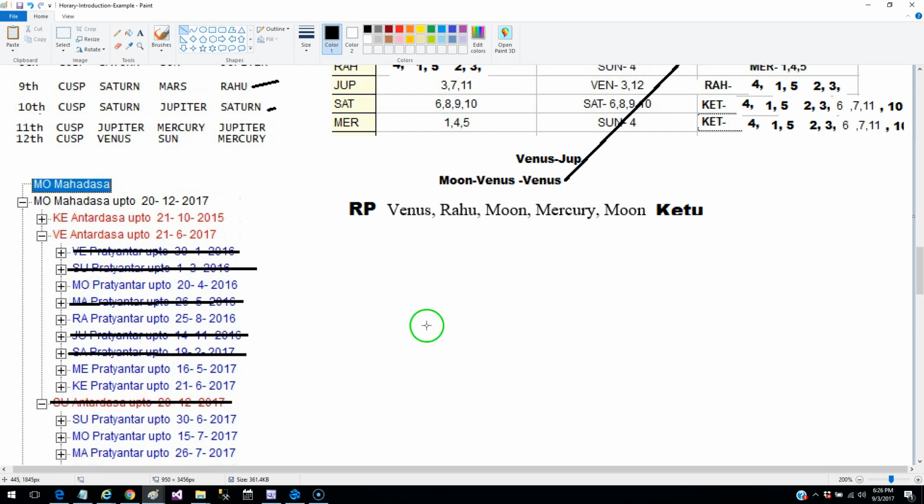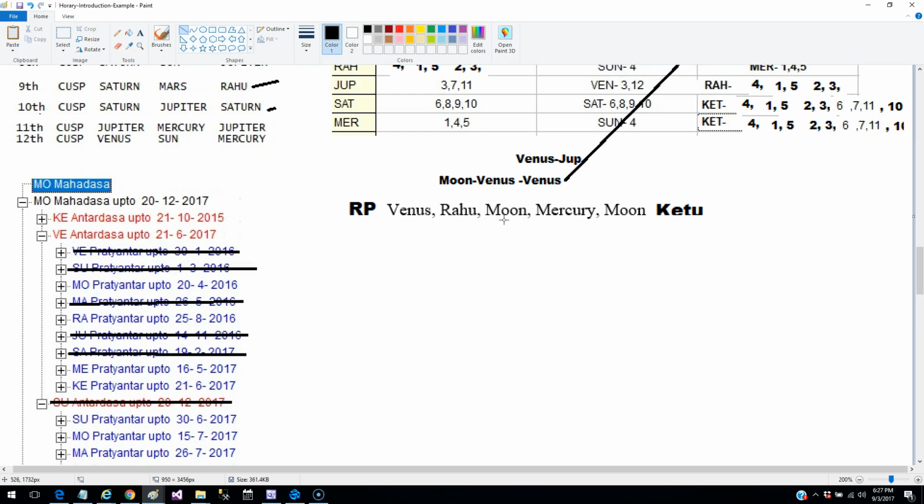Venus and Moon. If you look at this, Moon has appeared as one of the ruling planets, and Moon is also a significator. So now the question that comes to your mind is why it can't happen in Moon, Venus and Moon. Obviously there are two ways to tackle this. One is based on transit that we'll discuss later, and why we will eliminate Moon over here is because the Moon